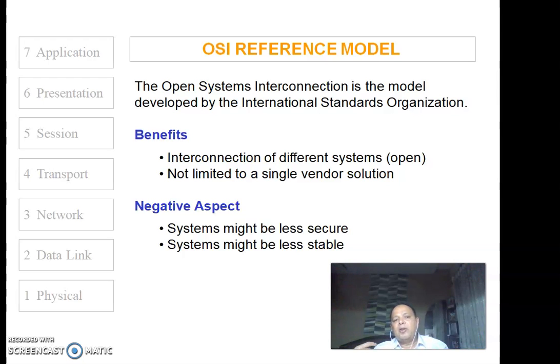So barring these negative aspects, the main advantages of this model are that it's open, it's not proprietary to any vendor, and it divides the complex task of networking and data communication into much simpler tasks. That is another advantage of this model, and therefore this model has gained very wide acceptance amongst all the vendors.